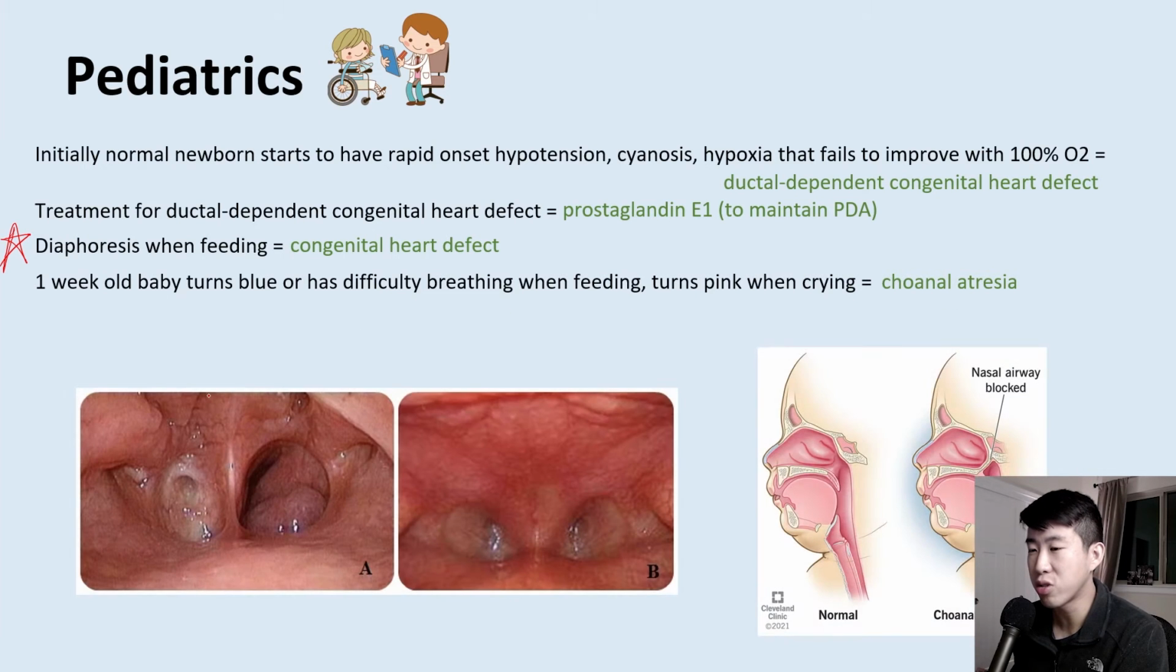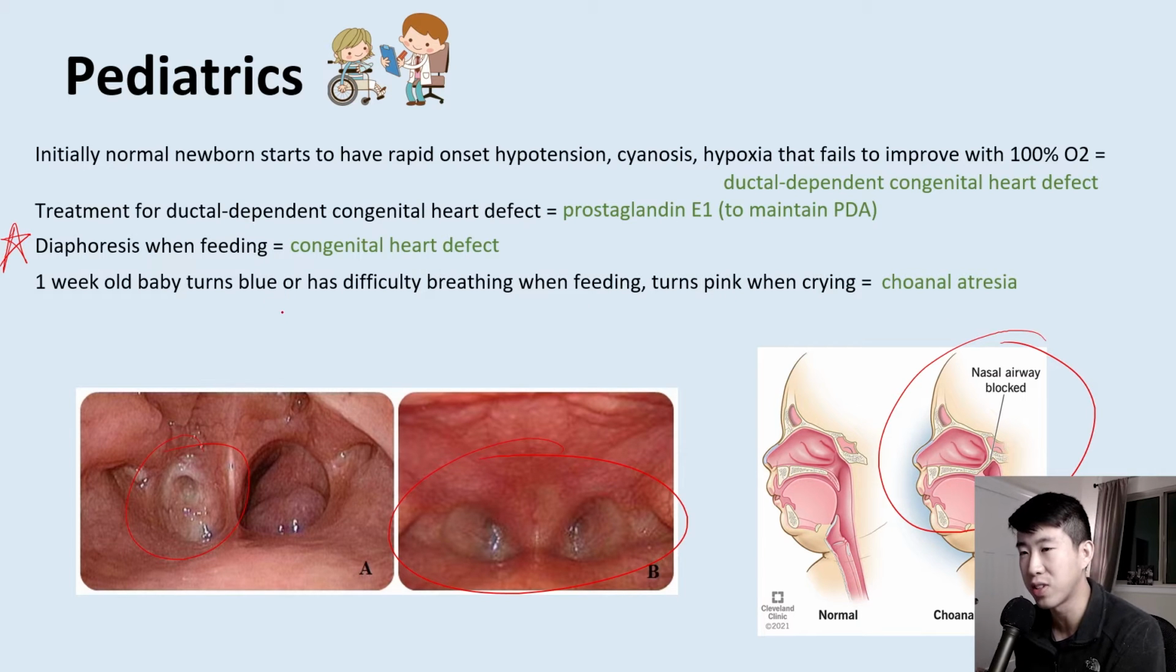And so choanal atresia is when you get this basically blockage in your nose, and this is a unilateral one and bilateral choanal atresia here. And then this shows that the nasal airway is blocked here. And so this is a very common description for choanal atresia, is turning blue when they're feeding.